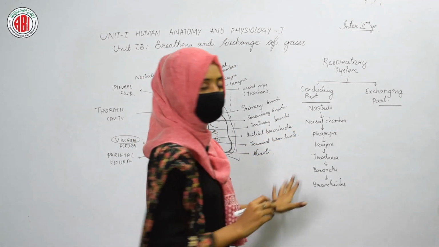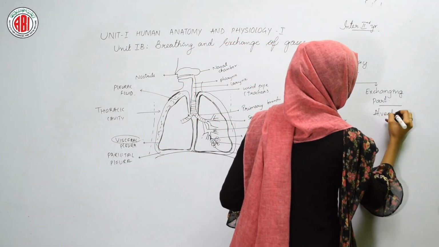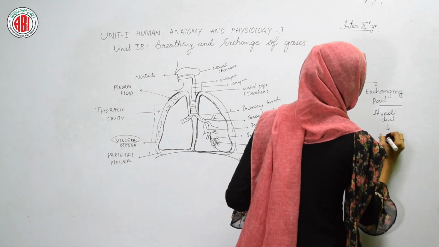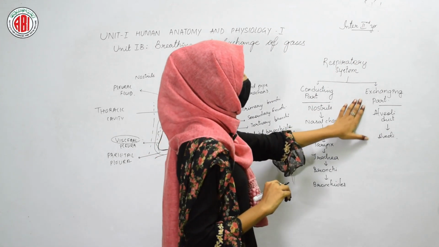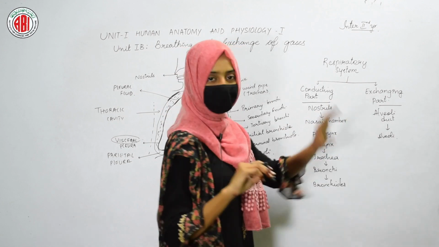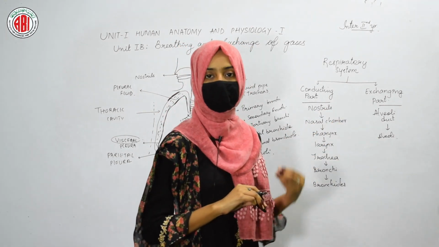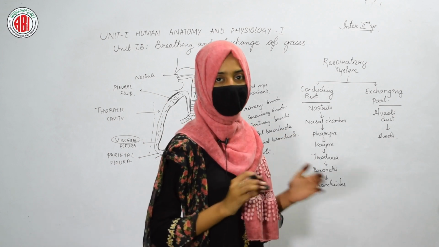From the bronchioles, finally it reaches the alveolar duct first, and from the alveolar duct, it enters into the alveoli. So exchanging parts include the alveolar duct and alveoli. Why are we writing alveolar duct and alveoli as exchanging parts? Because these are the parts that help in exchanging the gases.